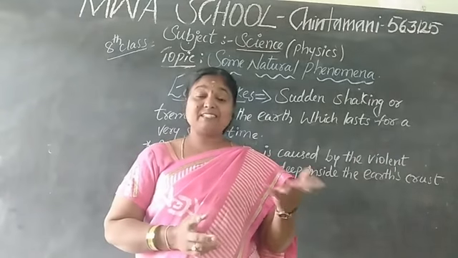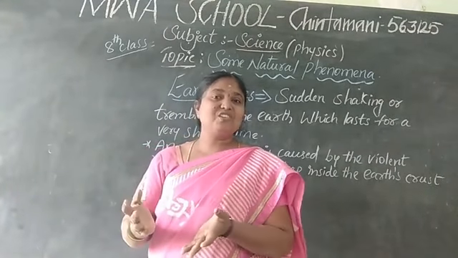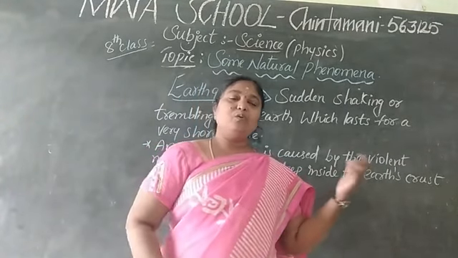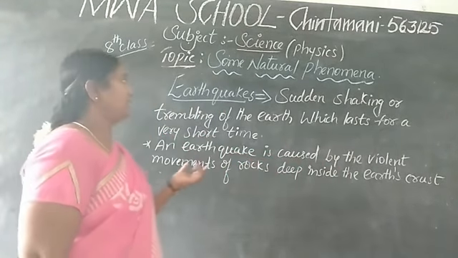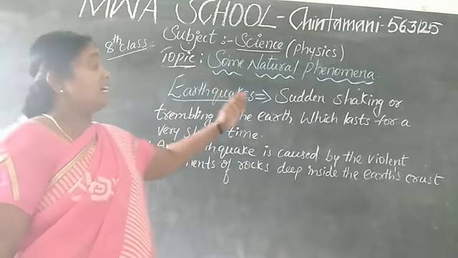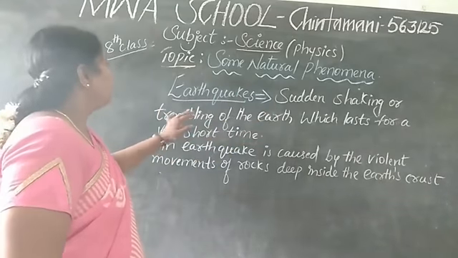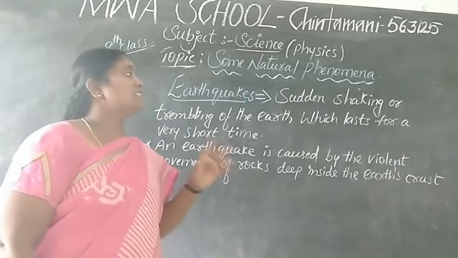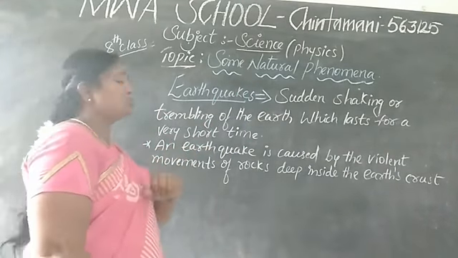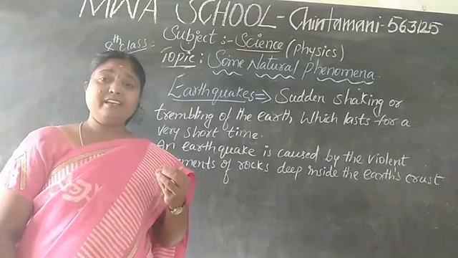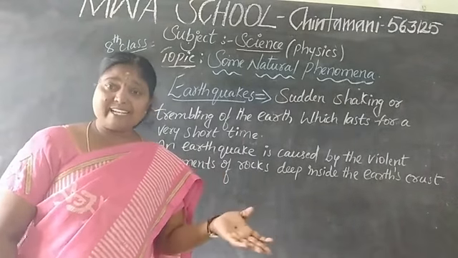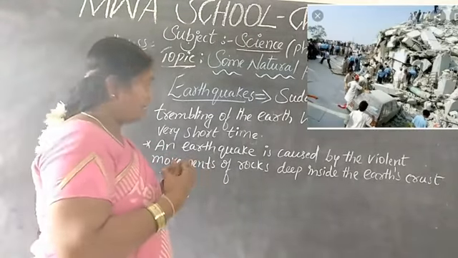Because it happens unexpectedly, we call it a natural phenomenon. What do you mean by an earthquake? A sudden shaking or trembling of the earth which lasts for a very short time. Within a fraction of a second, it comes and it goes.